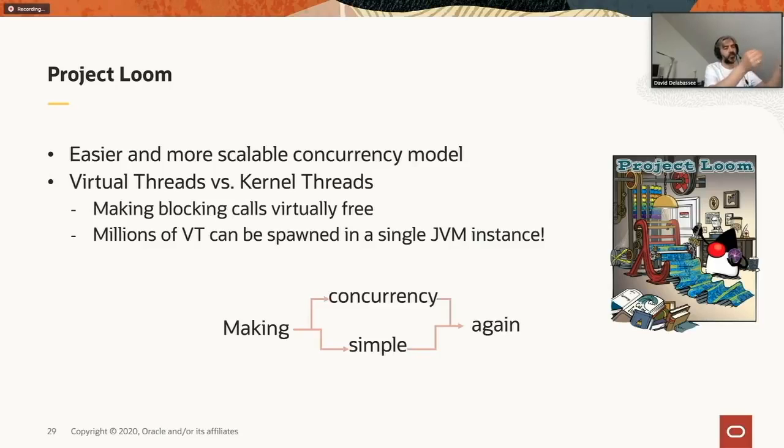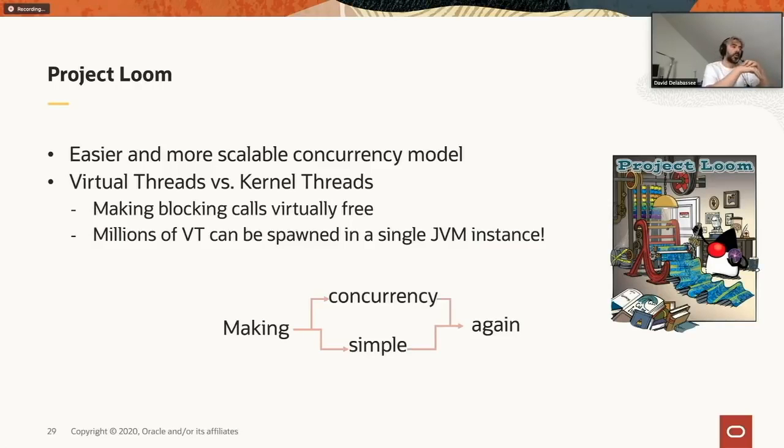Typically, if you try to debug a reactive application, you see that you have an issue here, but in fact, the issue is not really happening in that region of the application, but somewhere else. It's very difficult to correlate an issue with where it happened within the flow of the code. But still, if you want to scale, if you want efficient resource use, you need to go toward that approach.